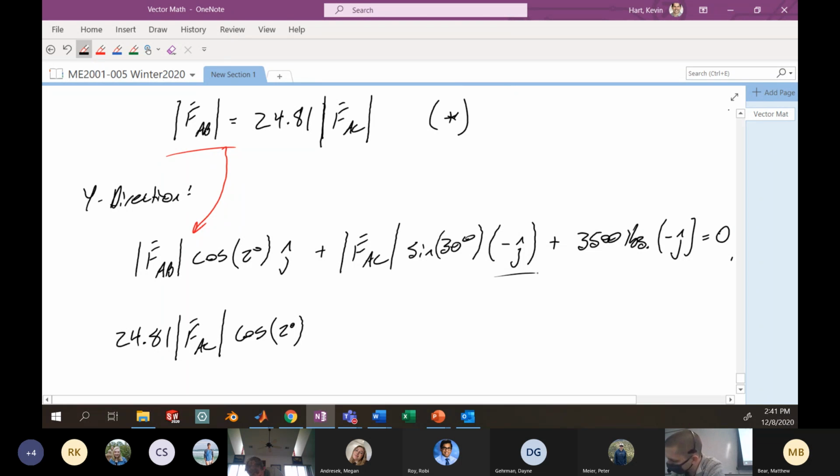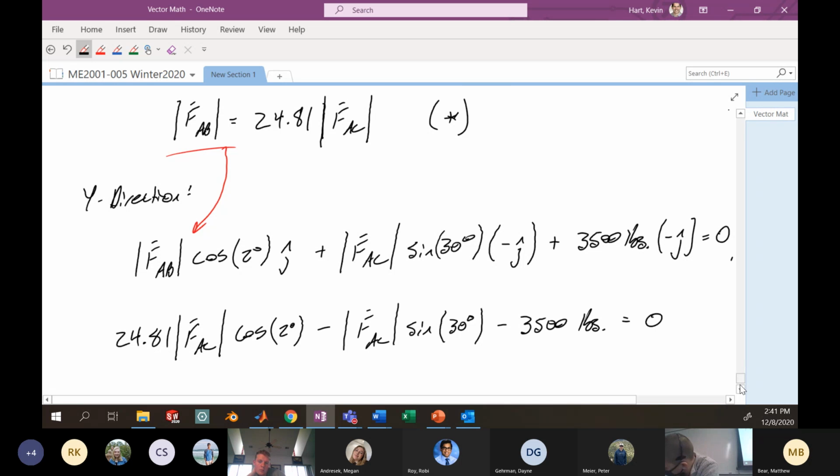Since I'm dropping the j, I'll include the negative sign as a minus: minus the magnitude of FAC sine 30 degrees, minus 3,500 pounds equal to 0.